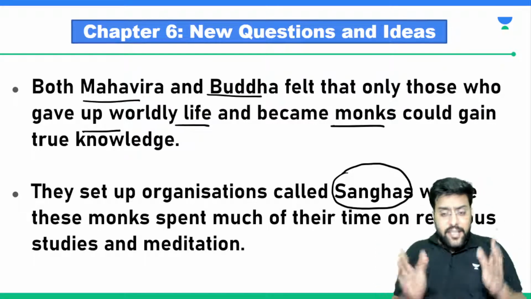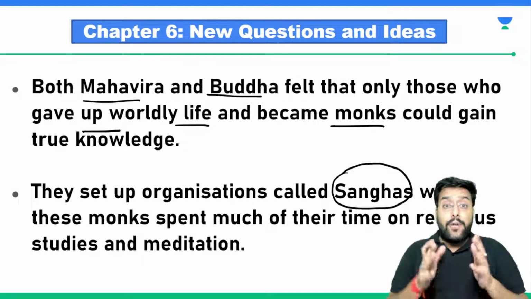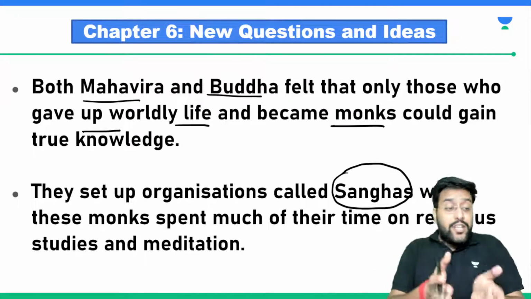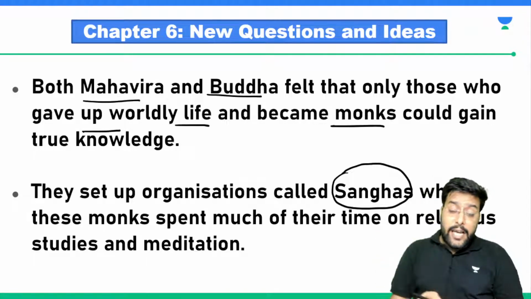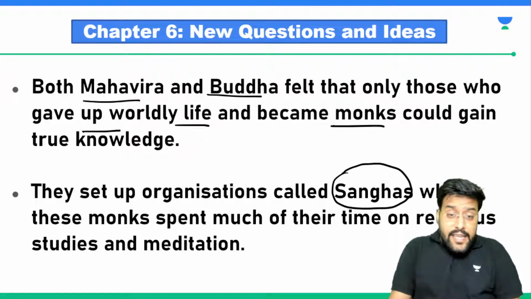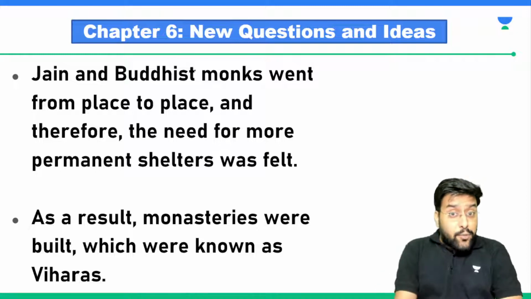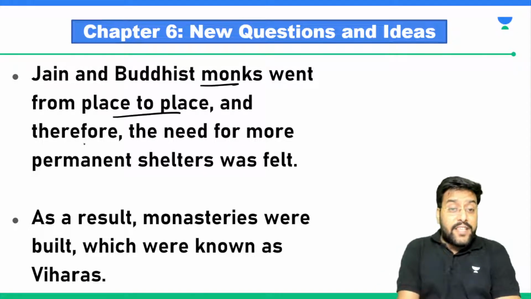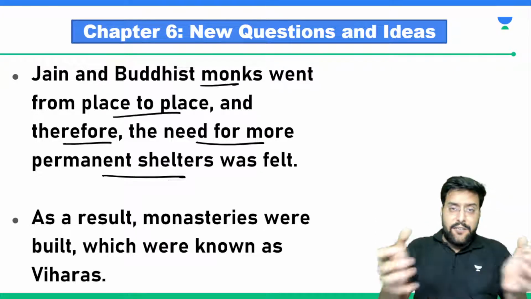So they went to them saying, sir, you asked us to give up the worldly life, so we have given up. Now tell us, where should we live? Where should we study? Where should we start our meditation? So in those times, Buddha and Mahavira set up organizations which were called sanghas. Jain and Buddhist monks went from place to place, and therefore they required permanent shelters. They were part of the sangha.